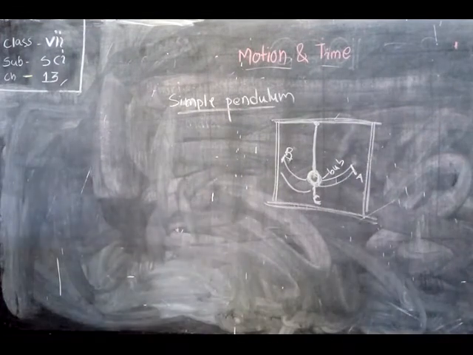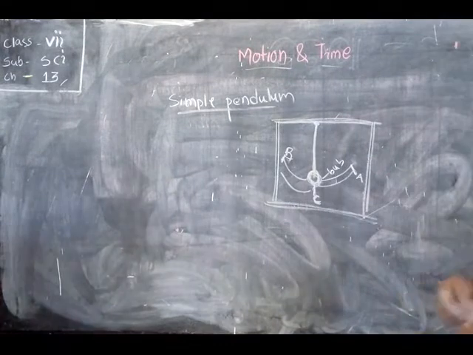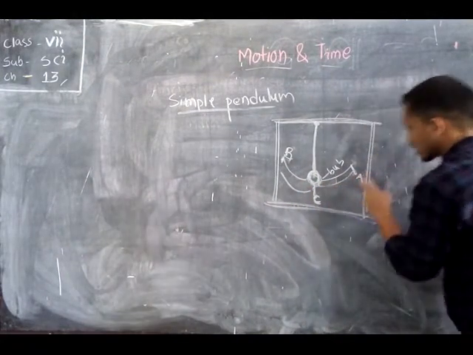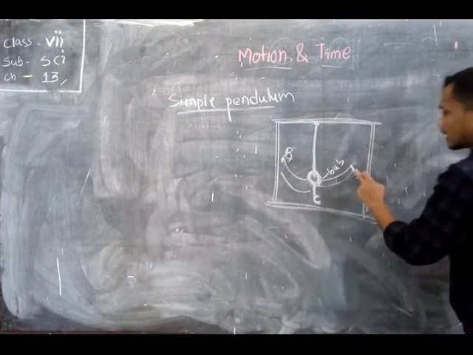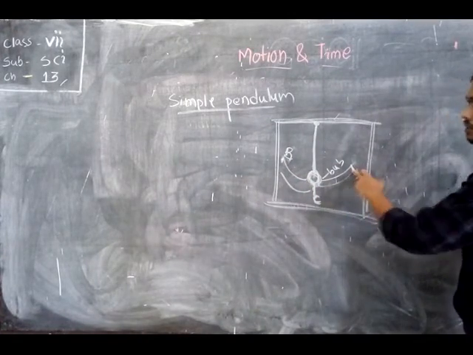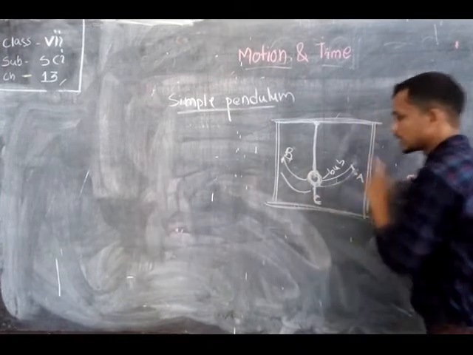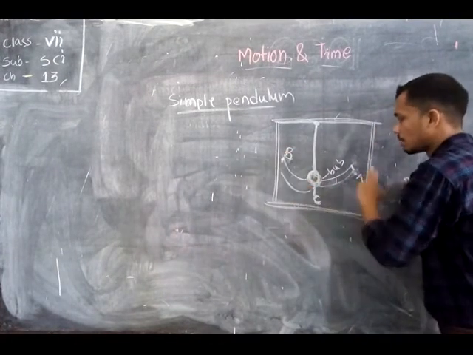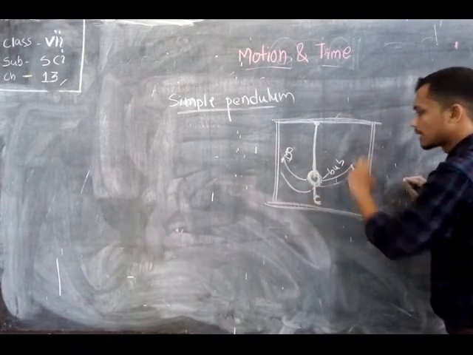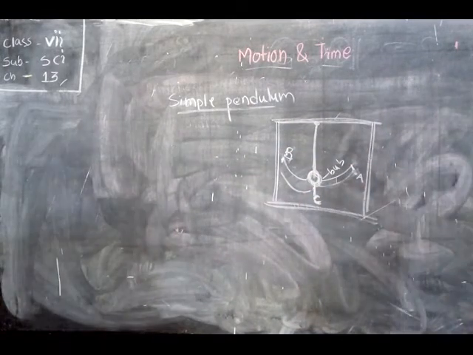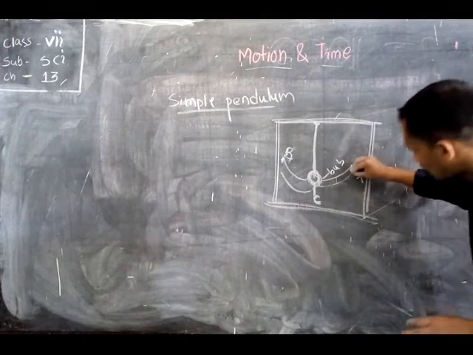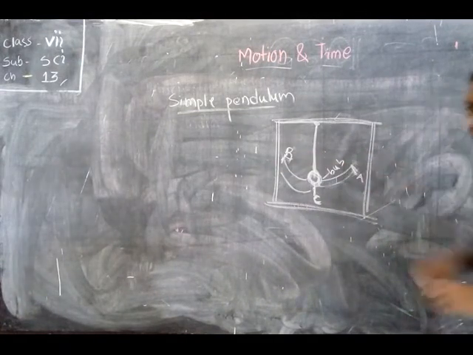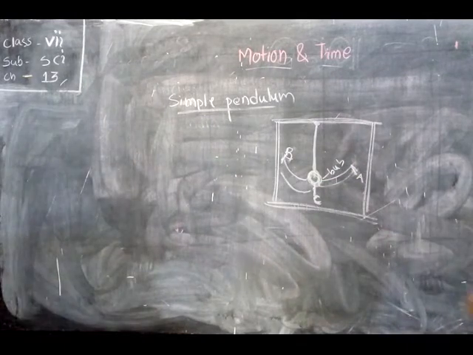Okay, so what is the oscillation? If the bob moves from here to there and back, that makes one oscillation. Whenever the bob moves to and fro and completes one movement, it is called one oscillation. And what is the time period? The time taken by the bob to move between the two extreme positions is called the time period of the oscillation.